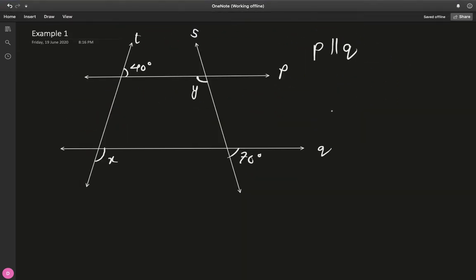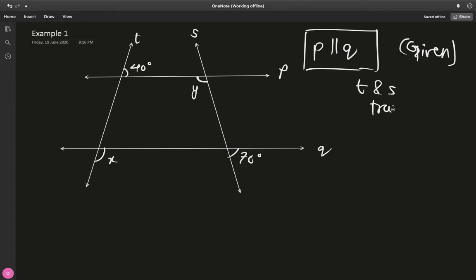And if you ask me, the best way to understand a new concept is to solve examples. So we have PQ given to be parallel. See, as I told you, we will be given some things. So this is actually a hint how to apply the properties. And T and S are the transversals. Hope you can see that. And they're telling us to find the values of x and y.